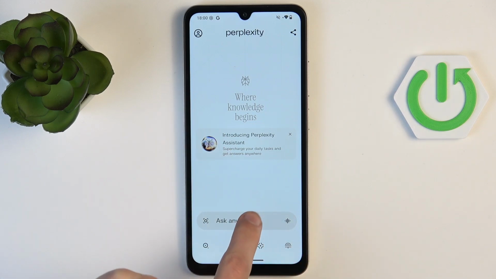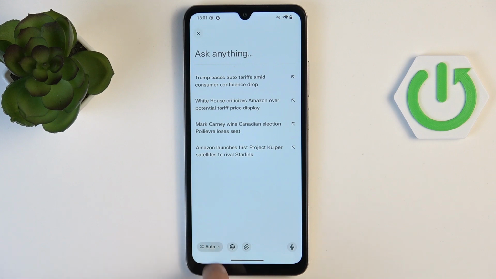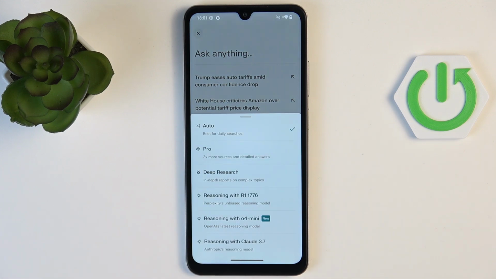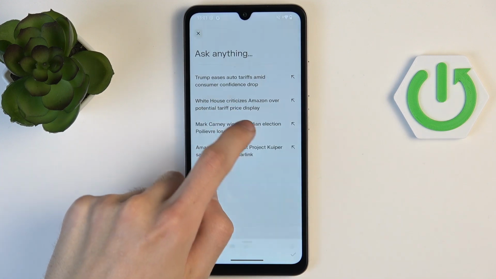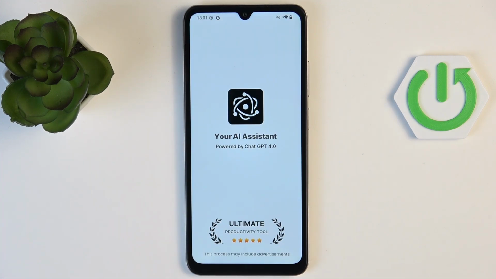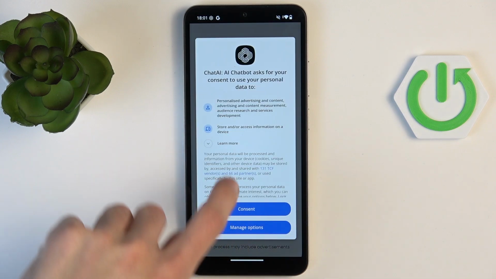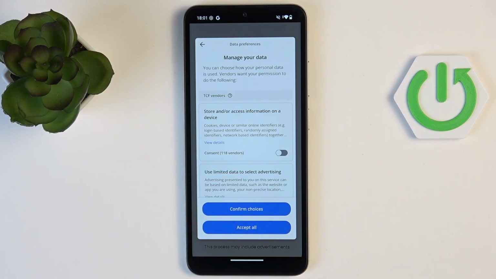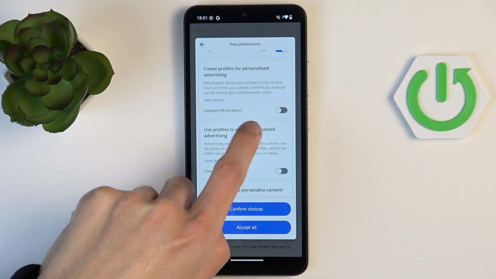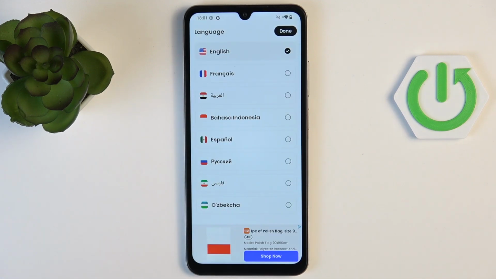We have these buttons at the bottom, we have the keyboard right here, and we can also switch the model of the AI and all of this stuff. However, if we go to this fake application, we can see that not only do we have to consent to our data being used. So let's go to manage options and try to disable all of these. Oh, I couldn't even do that.